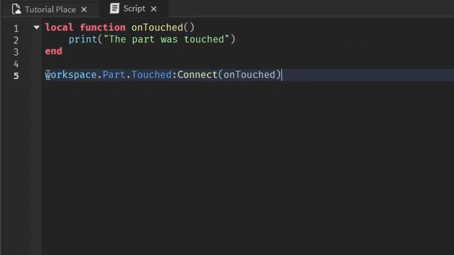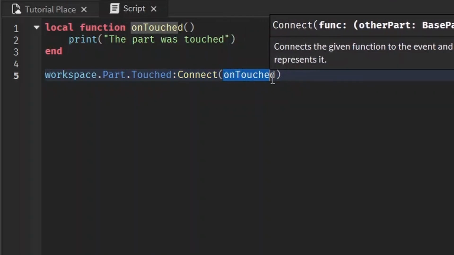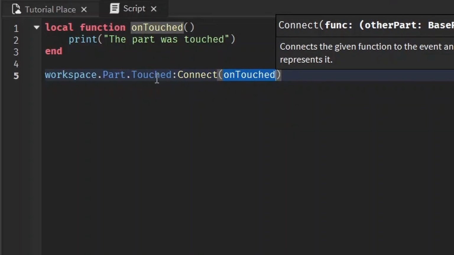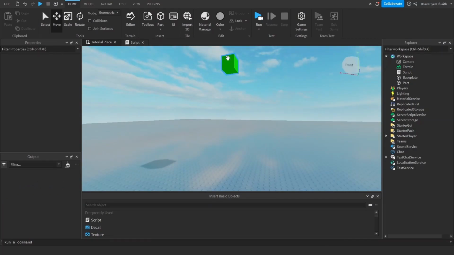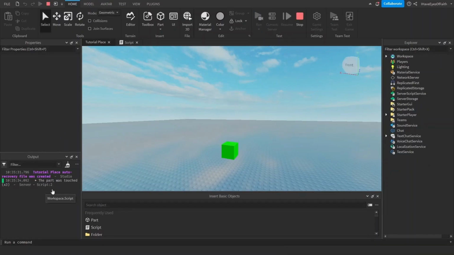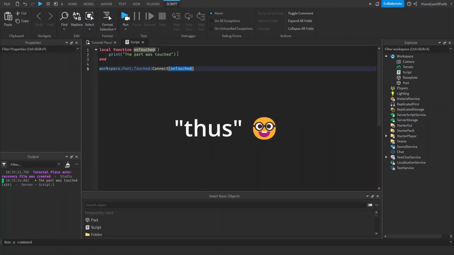So to recap, all events follow the same structure. You write the object, the event you want to happen after a period, capital C Connect, followed by parentheses, and inside those parentheses, you write the function that you want to occur when that event is triggered. And I'll just show you what that looks like. I'll put this part up in the air, and when it touches the base plate, it should trigger the touched event, and it'll cause it to print. You see? And it bounced a little bit, so it fired multiple times. Whenever the part is touched by anything at all, it's going to be triggered, thus triggering this function.